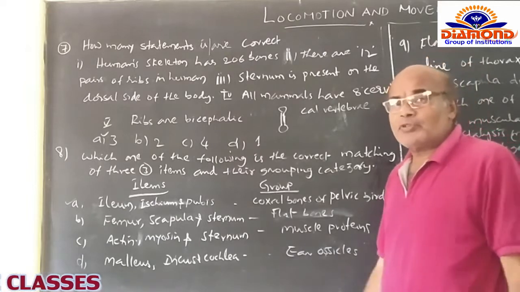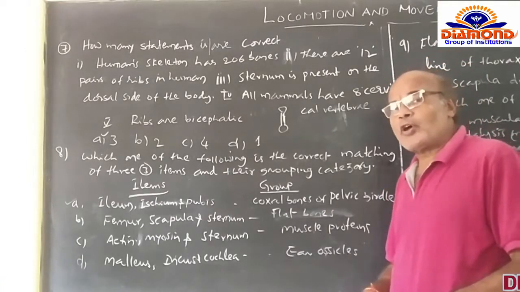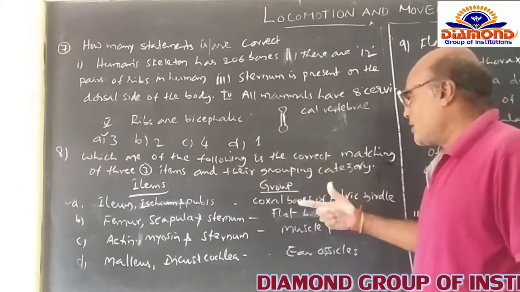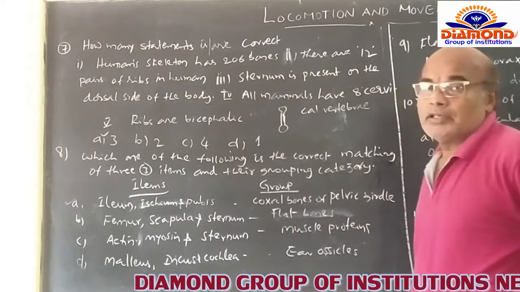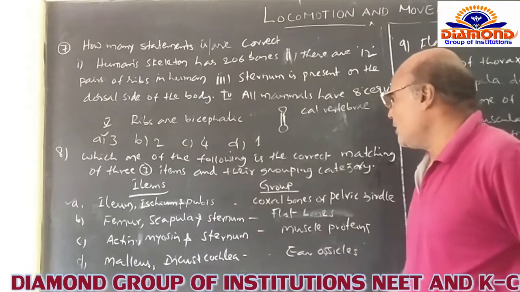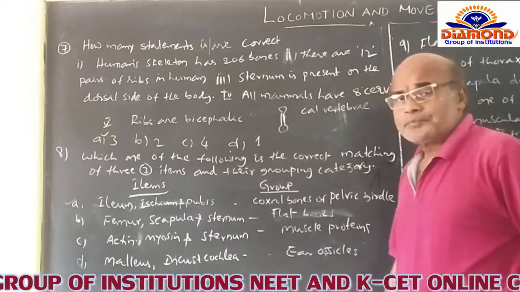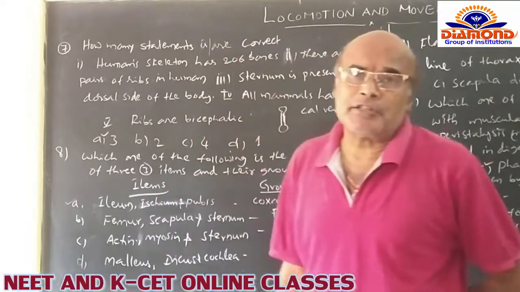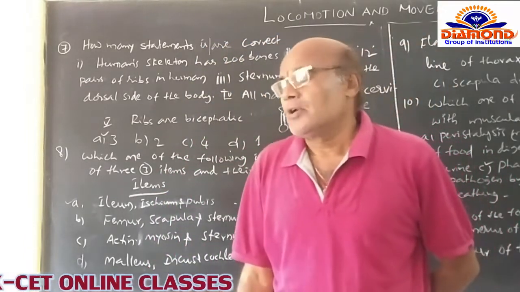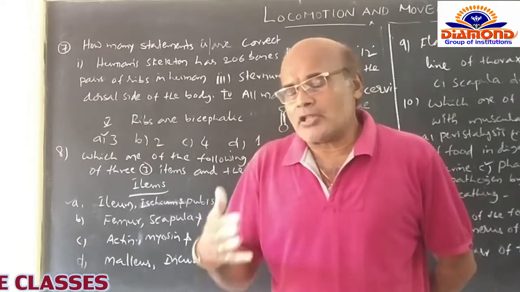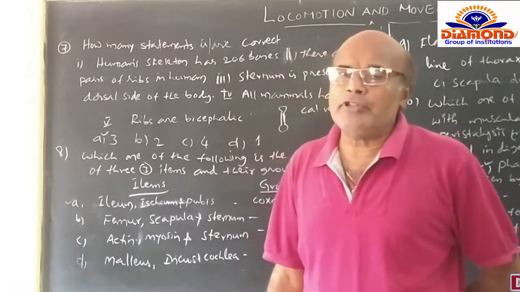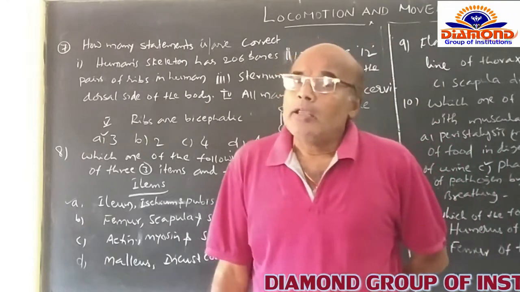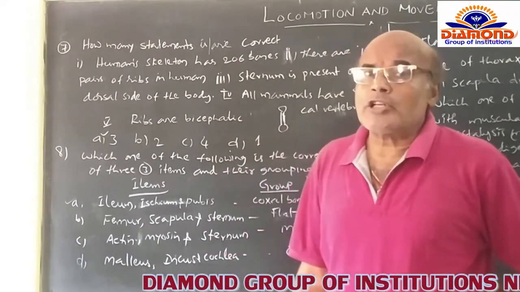Three kinds of bones are present together in which of the groups? On the right side, coxal bones of the pelvic girdle. So naturally, it is the right option because of the pelvic girdle. The pelvic girdle is naturally present between the hindlimbs, and it is made of two halves, which are simply called the innominate bones or coxal bones itself.